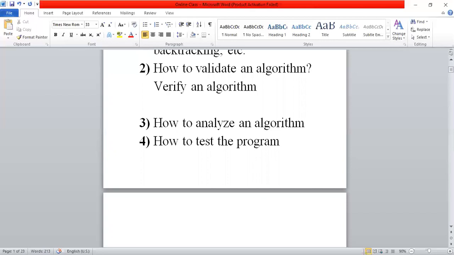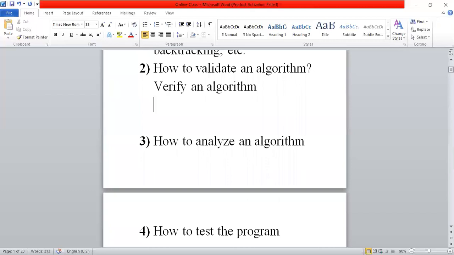This verification process should give assurance. What type of assurance should we get? The assurance we should get from this particular validation step is that the algorithm is working properly. Okay, then how can we verify?